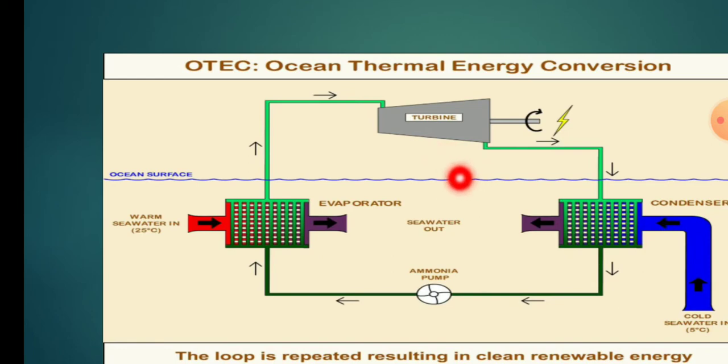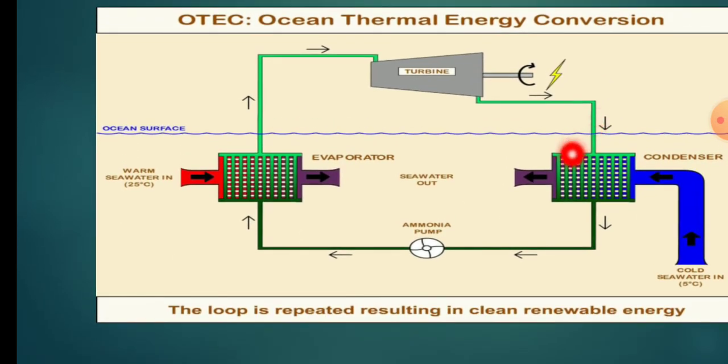Here you can see this is the level of the ocean surface. Here the water is hot. As you all know, why is the water hot above the ocean surface? It is due to the sunlight. That is, the sun's heat energy is transferred over the ocean layer. So above, the temperature of the ocean water is higher, and below, the temperature is lower.